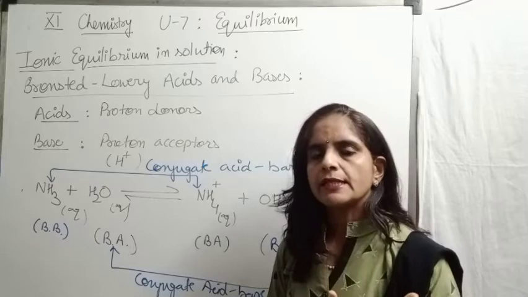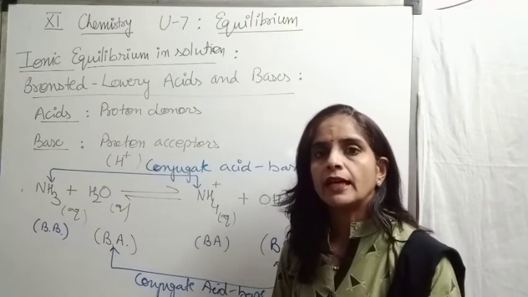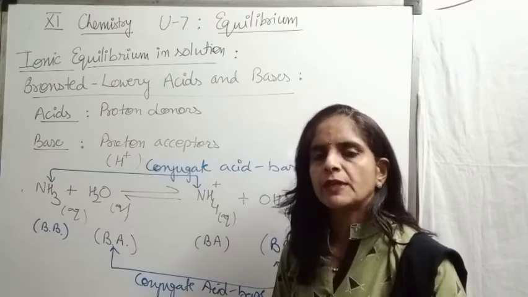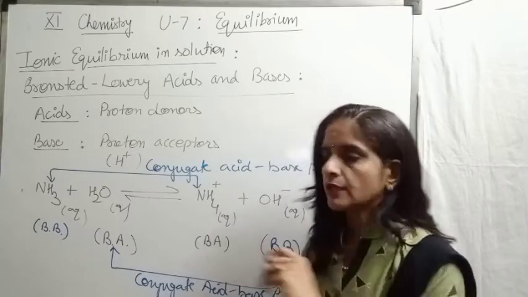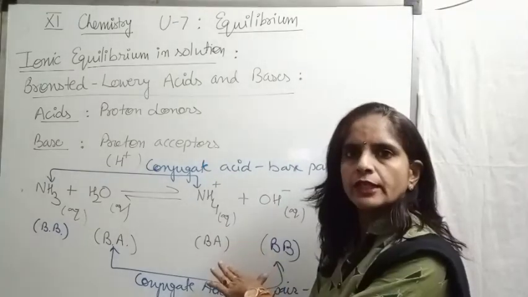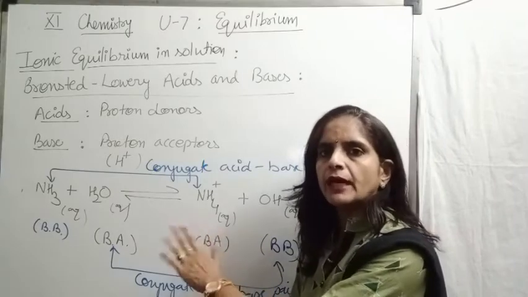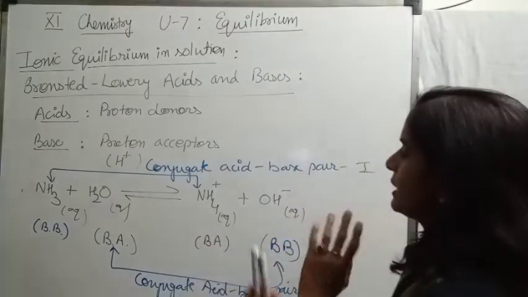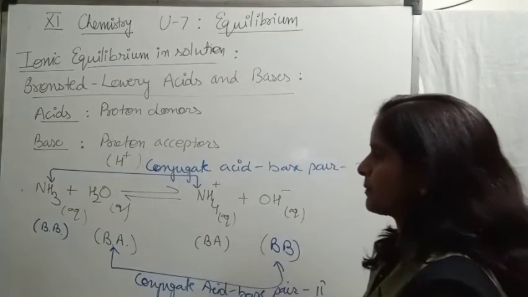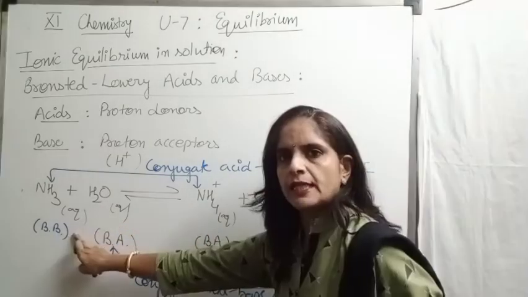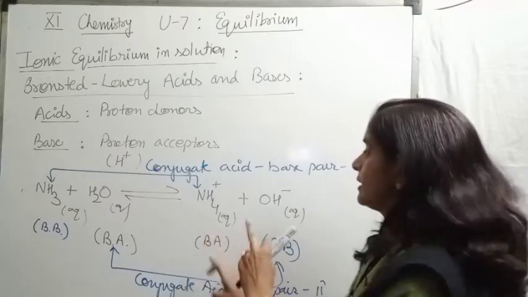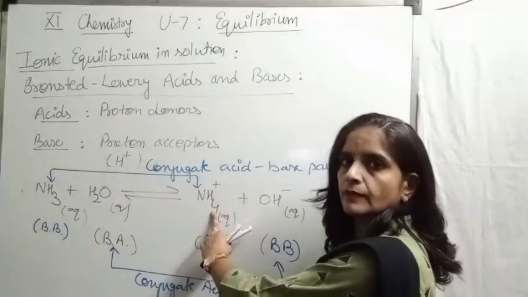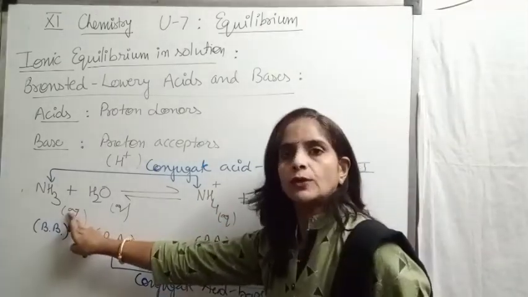Now if some example is given and we have to identify which species is behaving like the conjugate acid and which is behaving like the conjugate base, children, you can give the answer if you analyze it minutely. If I take this first conjugate acid-base pair, ammonia is the base, NH4 positive is the acid. So what is the basic difference? It has one proton extra and it has one proton less.